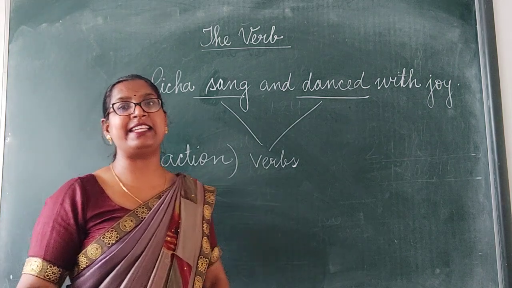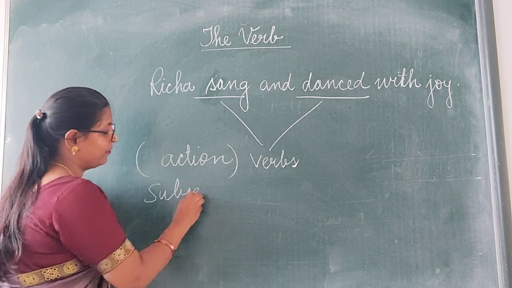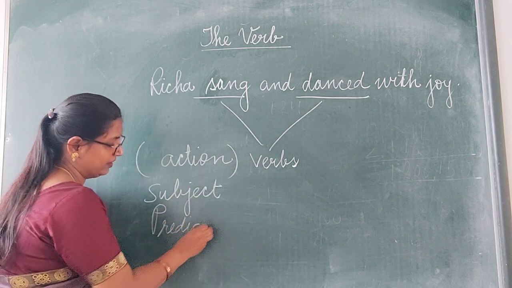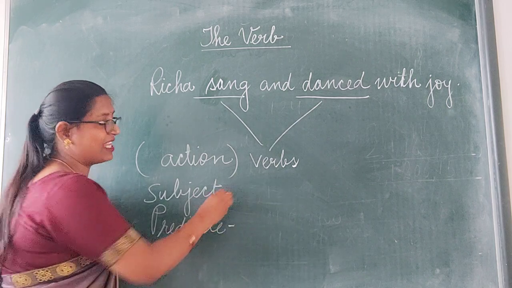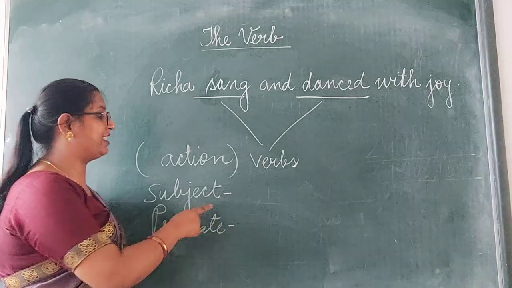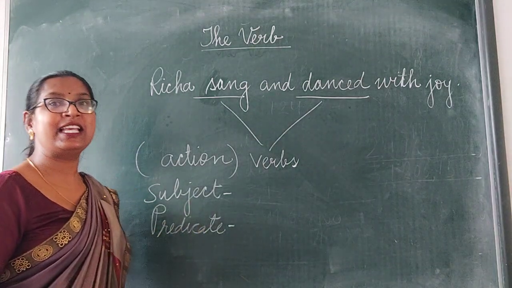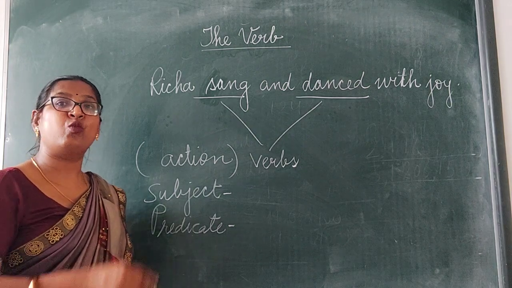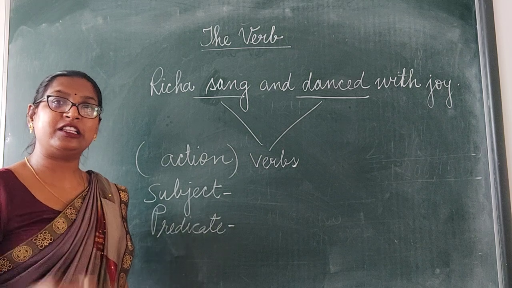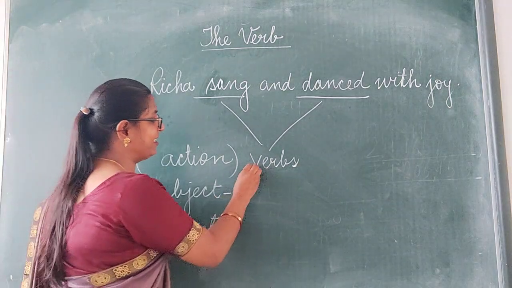You know, a sentence is made up of 2 parts, the subject and the predicate. Subject is about what we speak in a sentence, and predicate is whatever we speak about that subject. For example, I will write a short sentence here.